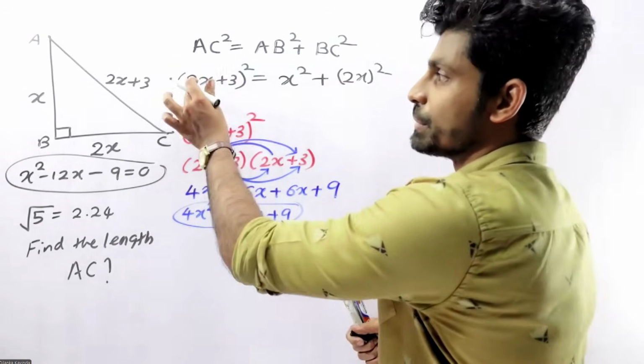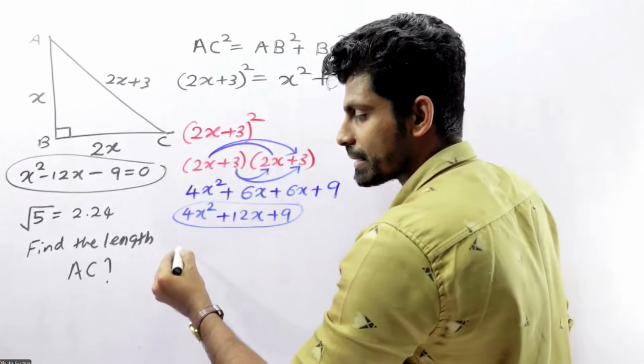So (2x plus 3) squared is 4x squared plus 12x plus 9.